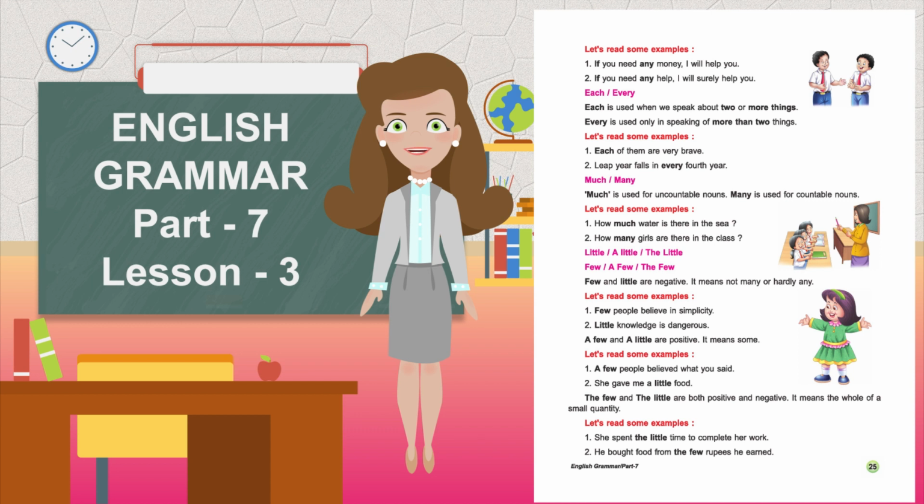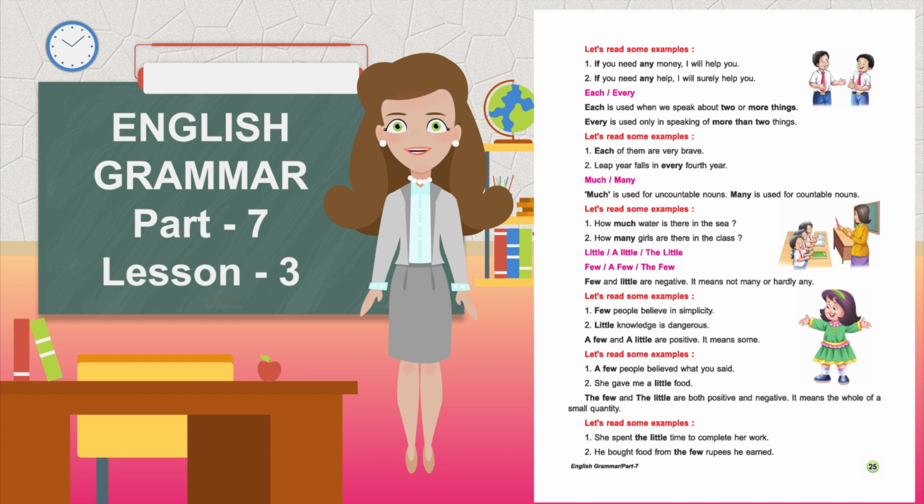Much, many. Much is used for uncountable nouns. Many is used for countable nouns. Let's read some examples. How much water is there in the sea? How many girls are there in the class? Little, a little, the little. Few, a few, the few. Few and little are negative. They mean not many or hardly any.